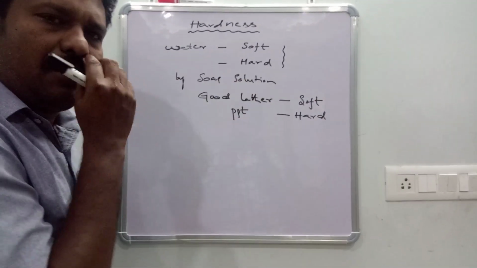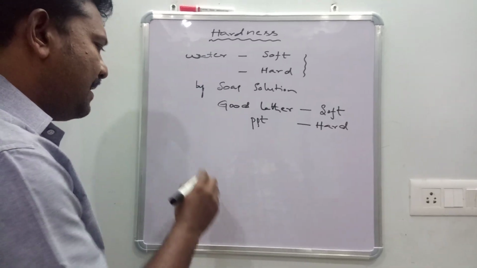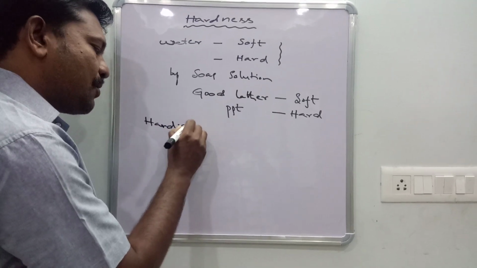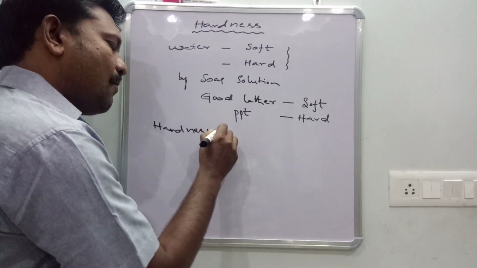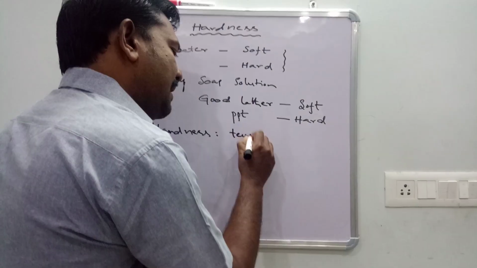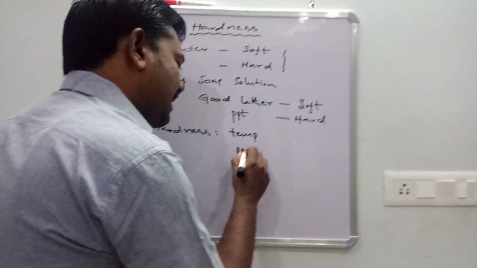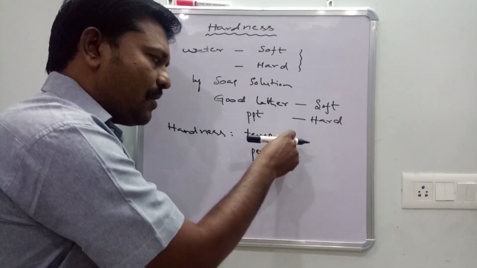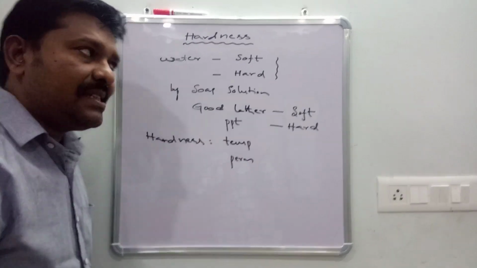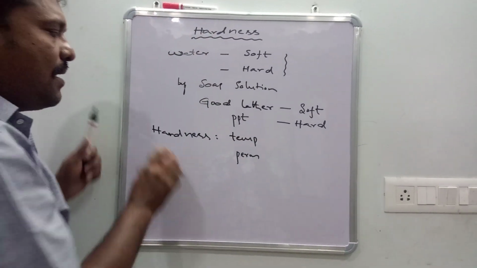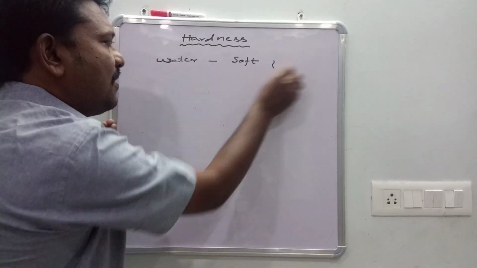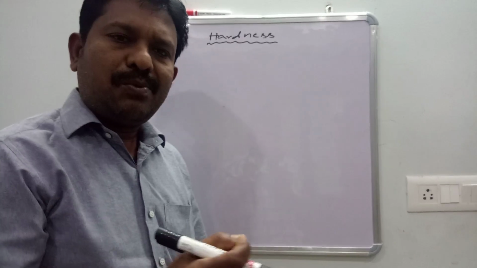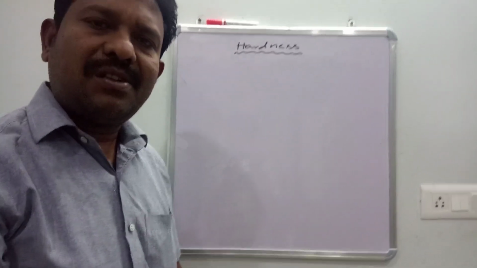Again, hard water exhibits two types of hardnesses. One is temporary hardness and second one is permanent hardness. Two types of hardnesses are there. One is temporary and the second one is permanent. What is the meaning of hardness? Hardness means hard water, which with the soap solution gives the precipitate.